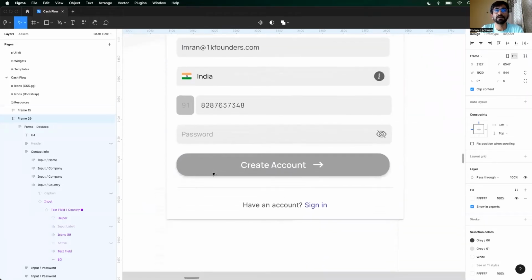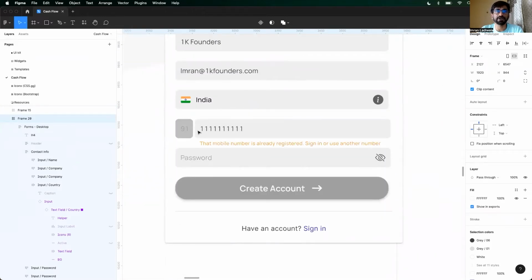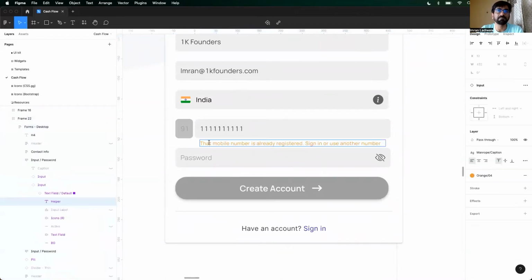And lastly, if the user enters a valid mobile number, comes over here. Let's say the user entered 1111111. This is just a case to express that this number is already registered, right? Use another number, or sign in.